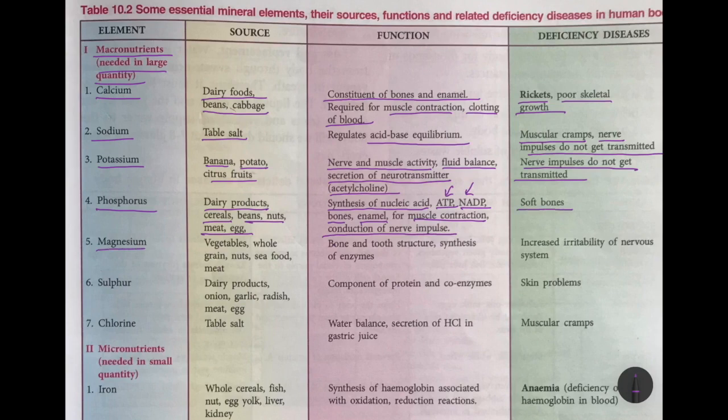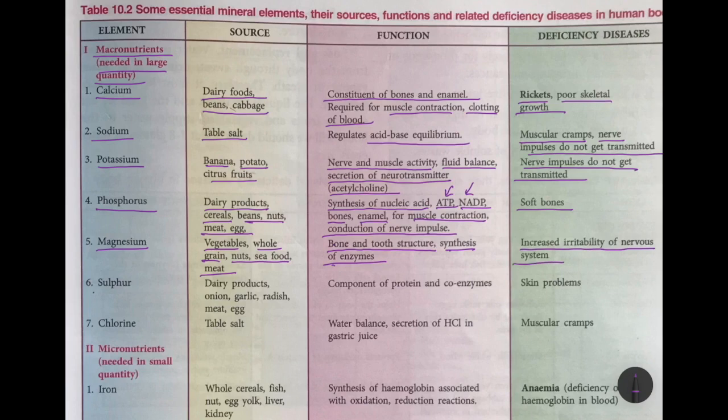Next is magnesium. You get your magnesium from vegetables, whole grain, nuts, seafood, meat. Function is bone and tooth structure, synthesis of enzymes in the body. Deficiency disease, increased irritability of the nervous system.